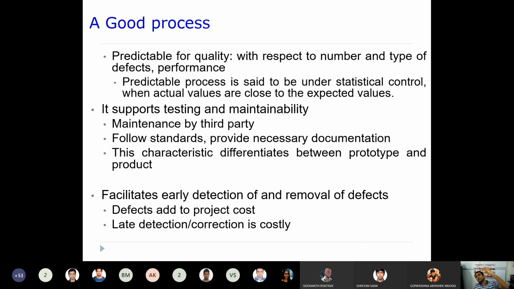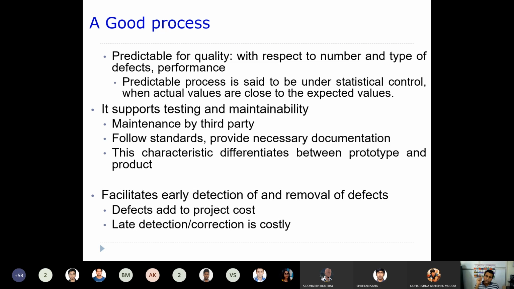Okay, so now there is a defect in the second step, but we have not identified or detected that particular defect in the second step. We detected it only at the 10th step. Now what will happen? When you have detected it, you need to correct that defect. In order to correct it, you will have to go back and make changes in all of the 10 steps, and that is a very costly affair.